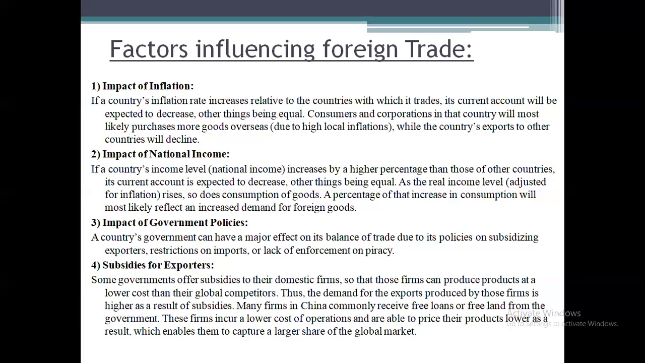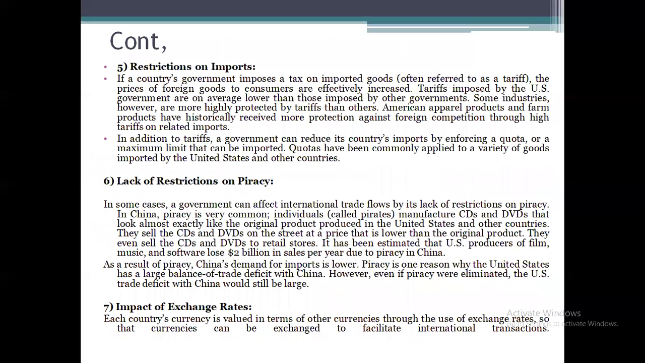So because of that, it may influence foreign trade. It means that rather than importing goods from another country, the people or manufacturers of the domestic country are manufacturing the goods themselves. So it will have an impact on foreign trade. Next, restrictions on import. Many countries have put restrictions on imports. So they are going to mainly concentrate on increasing exports, not imports. So even it will have an impact on foreign trade.